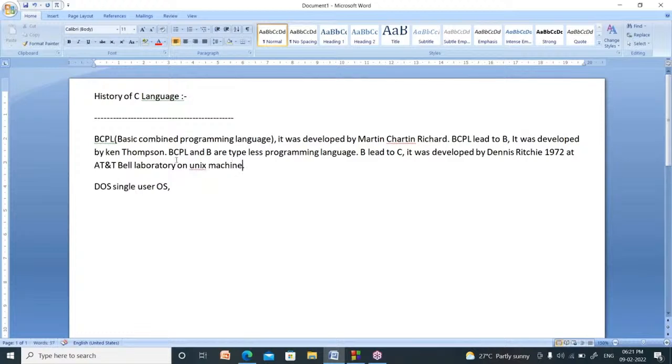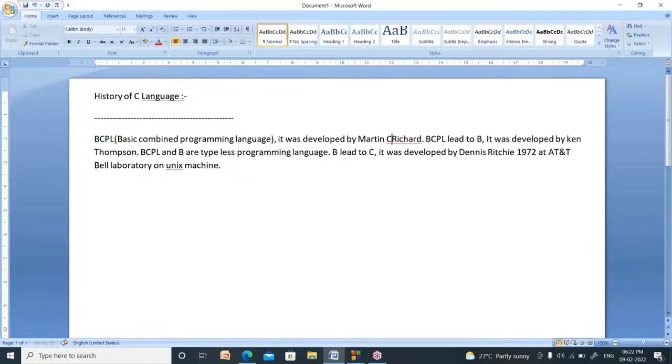It is the brief history of C programming language. Now, let me explain again. There is a popular programming language called BCPL. BCPL stands for Basic Combined Programming Language. It was developed by Martin Richard. From BCPL, B language was developed by Ken Thompson. From B language, C language was developed by Dennis Ritchie.